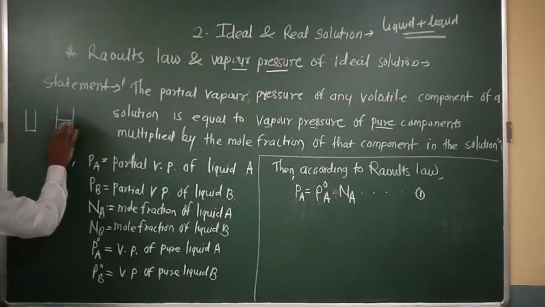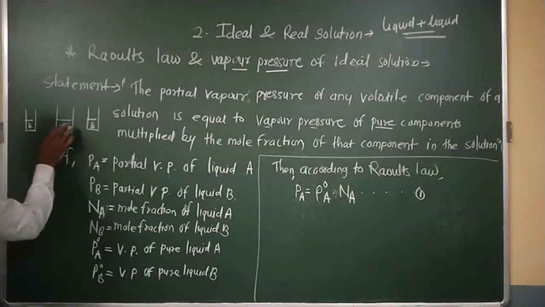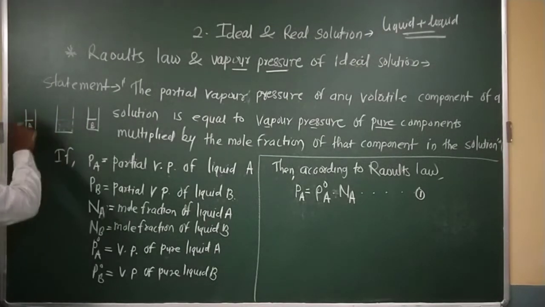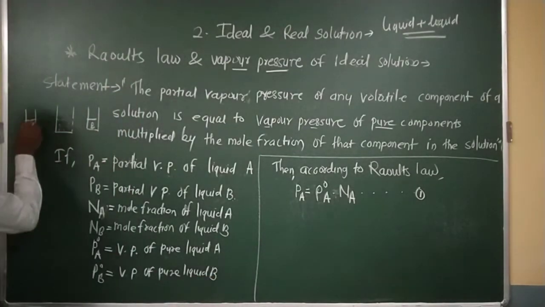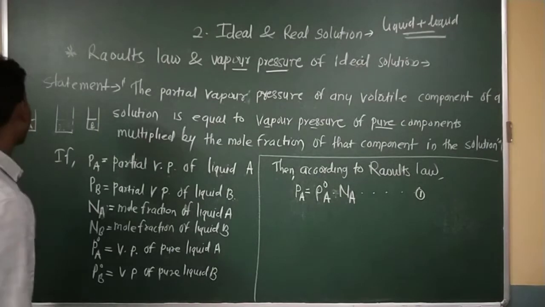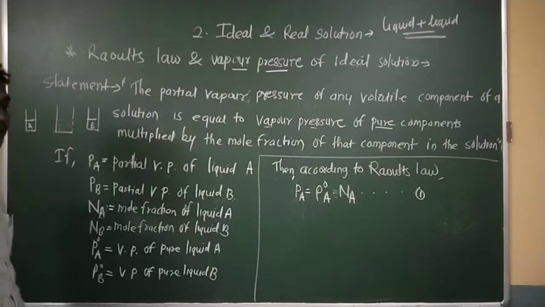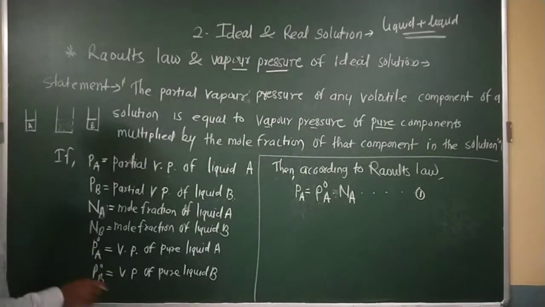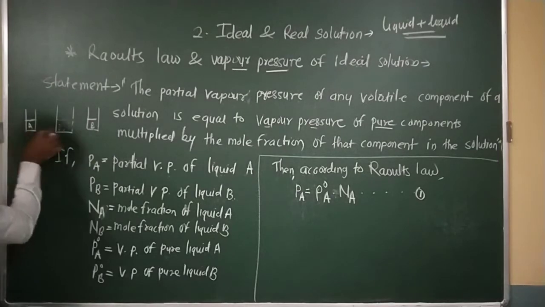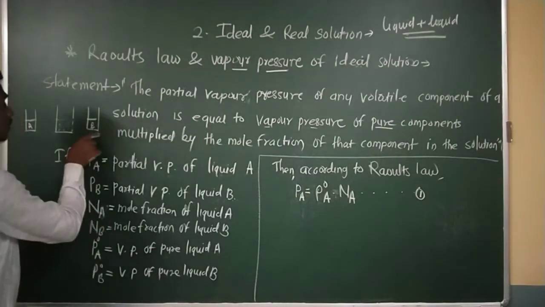Sorry, I am taking this 2 because this is the pure form B, and this is the pure form A. I want to make a solution of both A and B. Both are in liquid state, both are volatile. In the pure state, liquid A has a specific vapor pressure. This pure A component has a specific vapor pressure. B also has a pure vapor pressure.